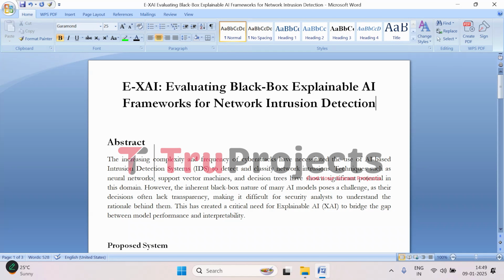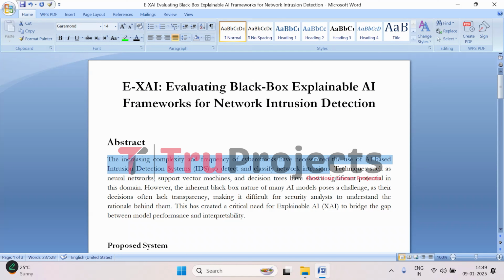To projects. In this video, we are going to explain the project XAI: evaluating black box explainable AI frameworks for network intrusion detection. Before getting into the execution, first let us understand what the project is about. So let's talk a bit about the growing challenges in cybersecurity.